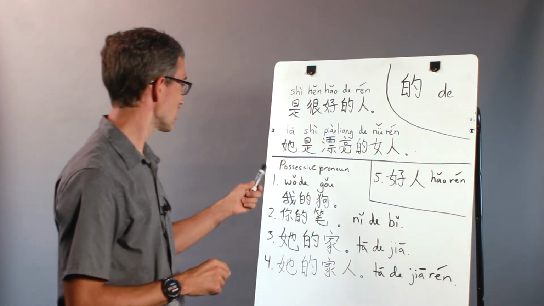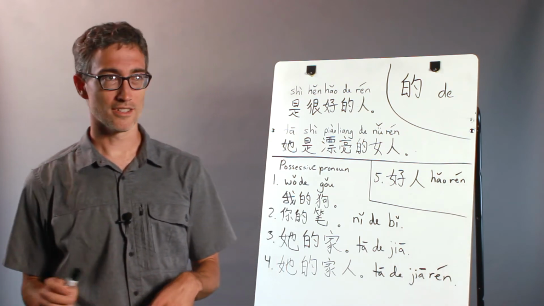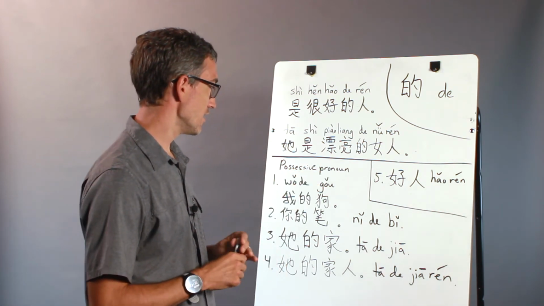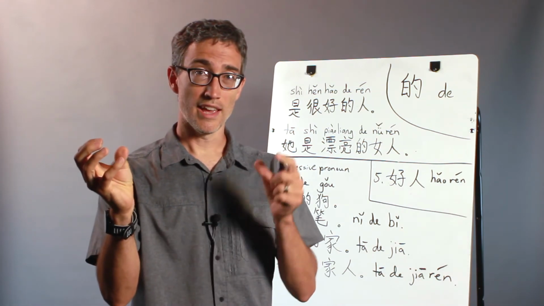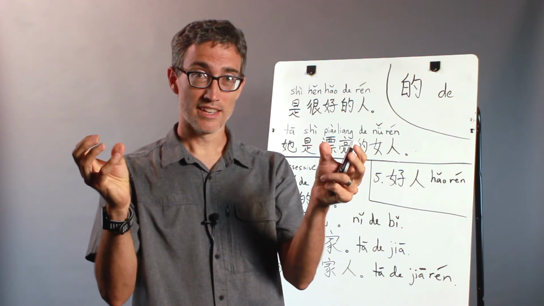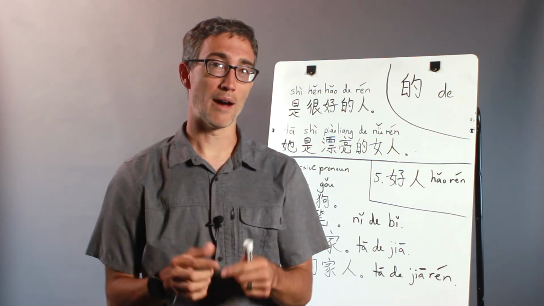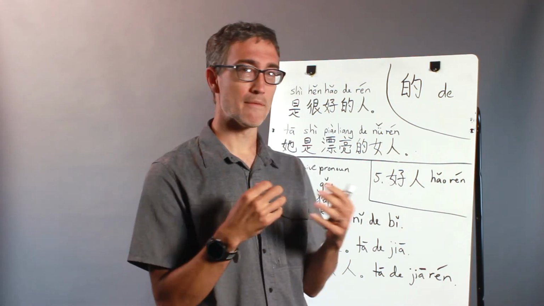So it's not just a possessive pronoun, it's also a possessive of anything. So that's very important to mention. And so if the relationship between the possessive noun and the noun that's possessed is very close, the 的 is optionally and often dropped. It just sounds more familiar and comfortable and kind of emphasizes the closeness.